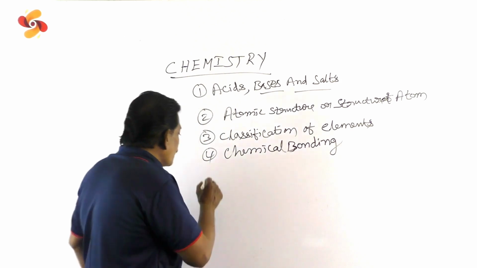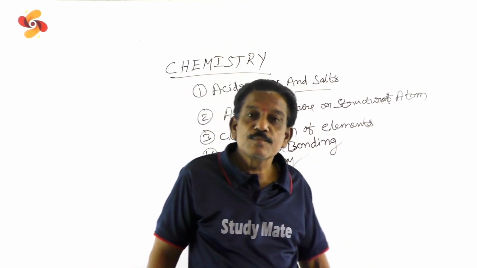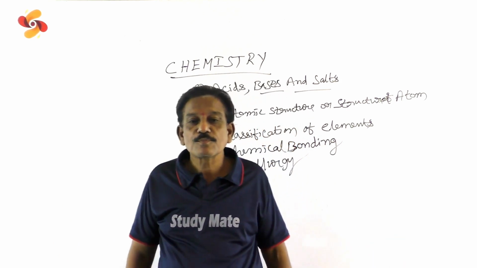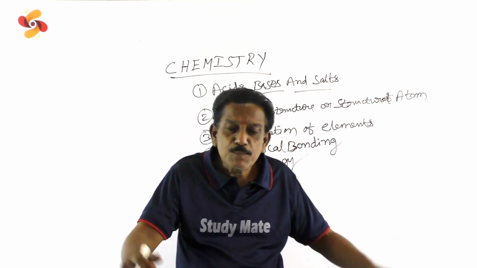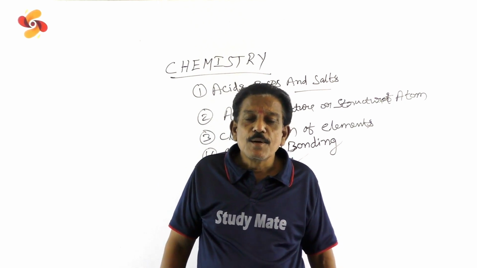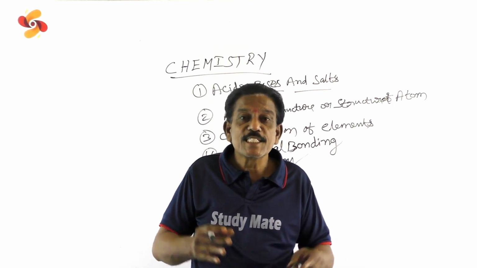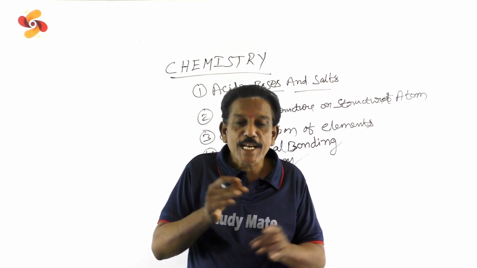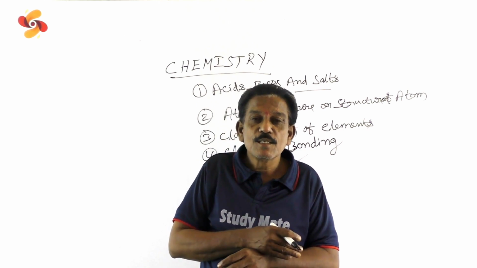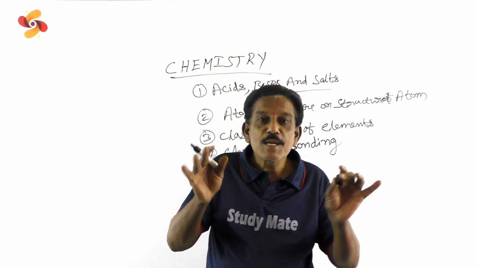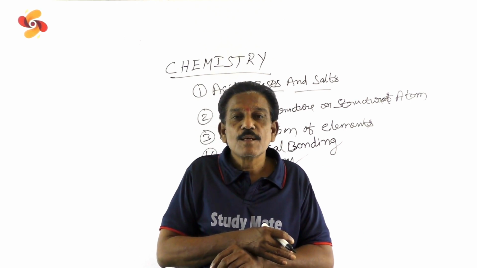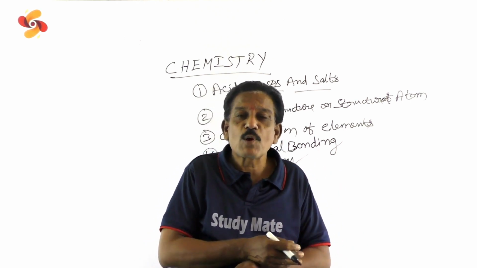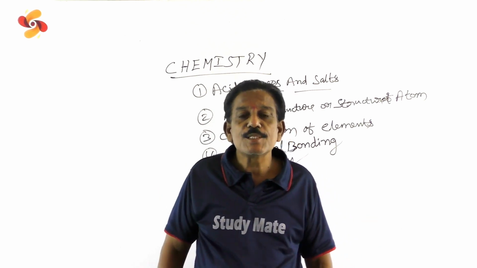And the fifth chapter is metallurgy. The fifth chapter of the chemistry part is metallurgy. So what is metallurgy? Metallurgy is the science which deals with the extraction of metals profitably. Extraction of metals from their ores must be profitable. So the science which deals with the extraction of metals from their ores profitably is called metallurgy.